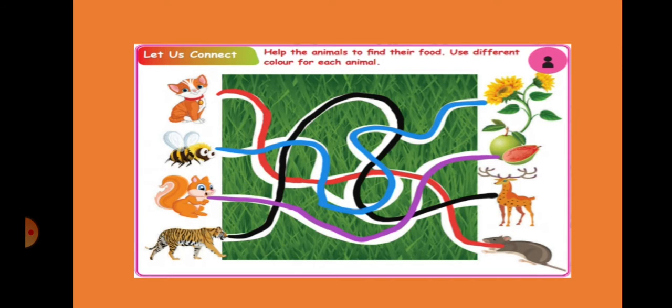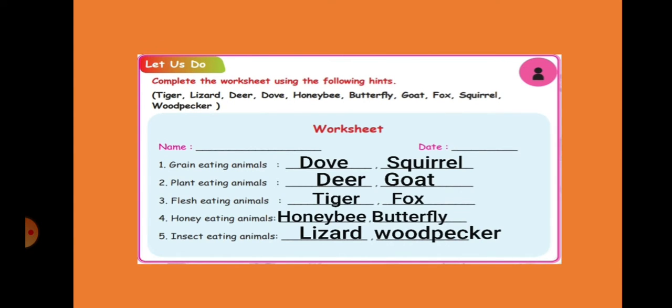With different colors, okay? Next, complete the worksheet using the following hints: tiger, lizard, deer, dove, honeybee, butterfly, goat, fox, squirrel, woodpecker. Grain eating animals are dove and squirrel. Plant eating animals, deer, goat. Flesh eating animals, tiger, fox. Honey eating animals, honeybee, butterfly. Insect eating animals, lizard, woodpecker. Okay children, understood? So write it clearly in your textbooks.